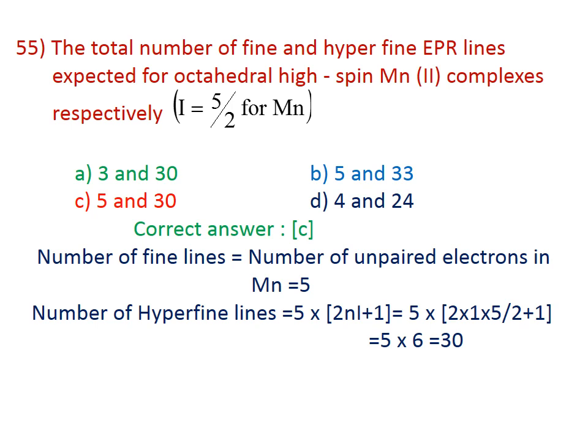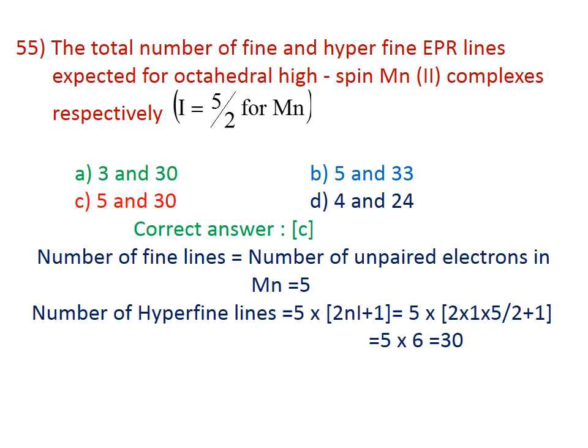55. The total number of fine and hyperfine EPR lines expected for octahedral high spin Mn2+ complexes are respectively? I equals 5/2 for manganese. The correct answer is C, 5 and 30. The number of fine lines equals the number of unpaired electrons in manganese, which is 5.